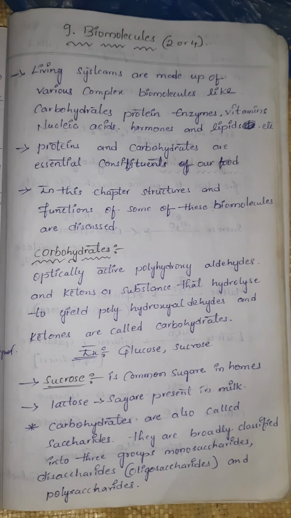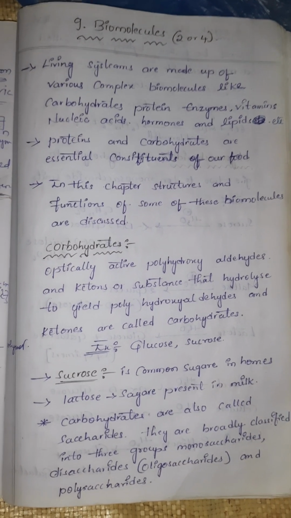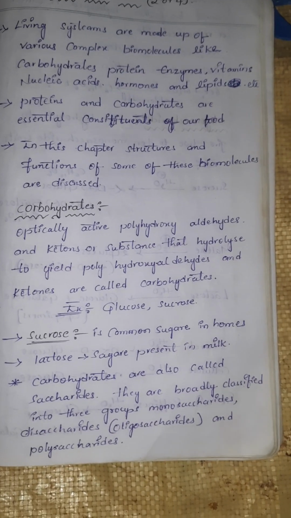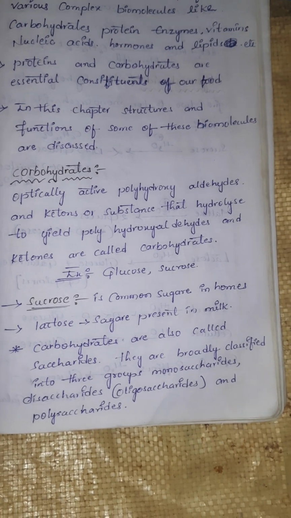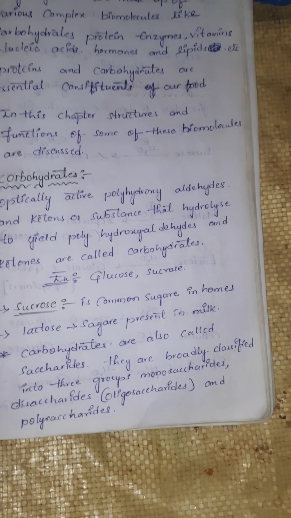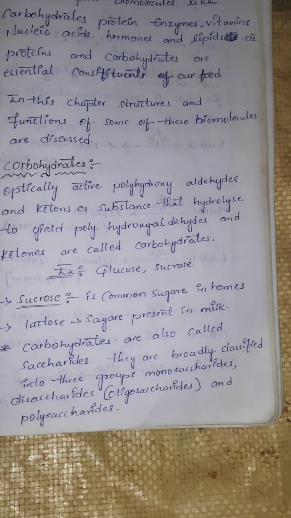So optically active polyhydroxyaldehydes and ketones are called carbohydrates. Examples: glucose and sucrose. Sucrose is a common sugar in homes, and lactose is the sugar present in milk. Carbohydrates are also called saccharides.